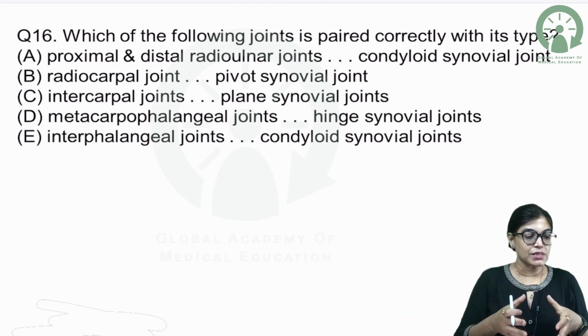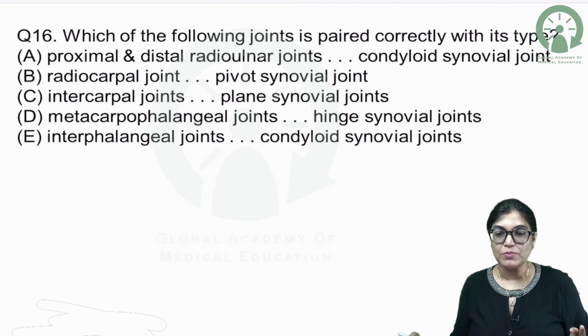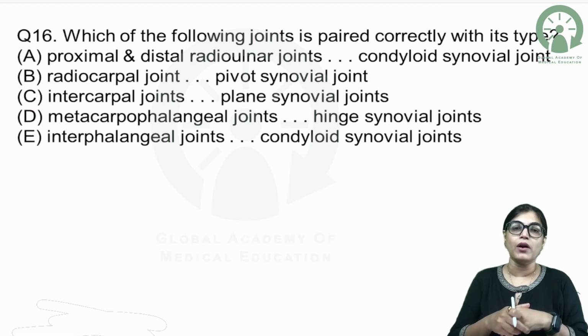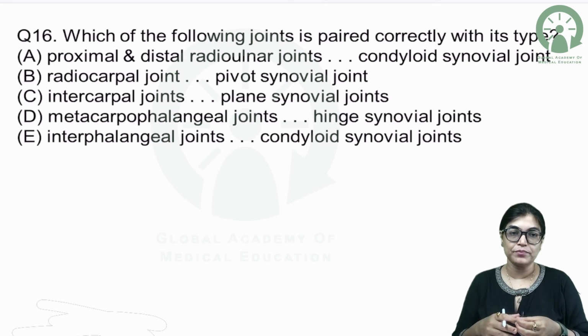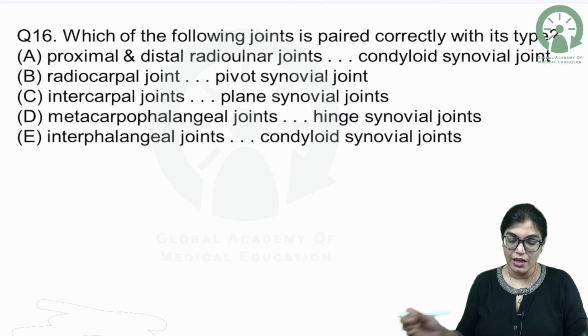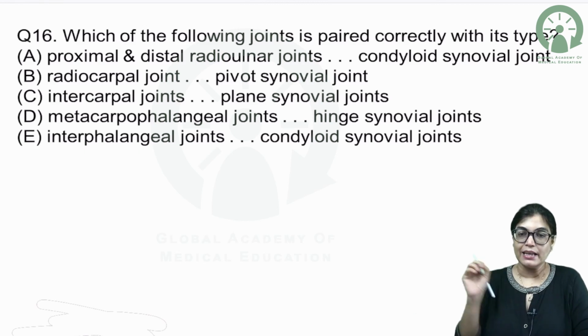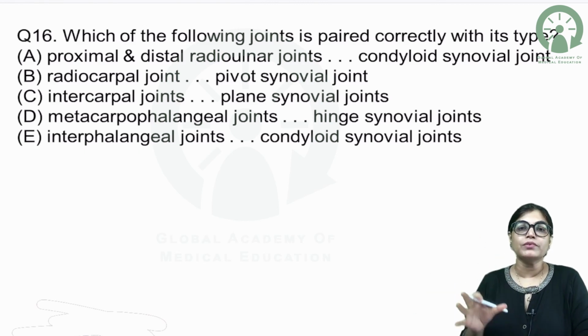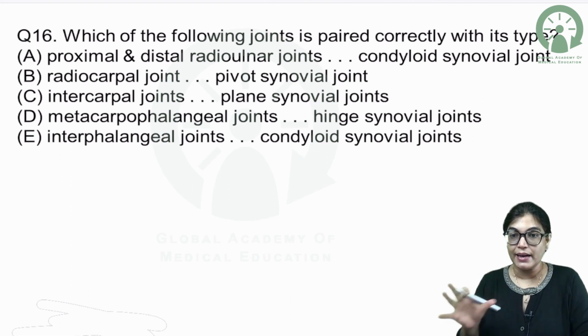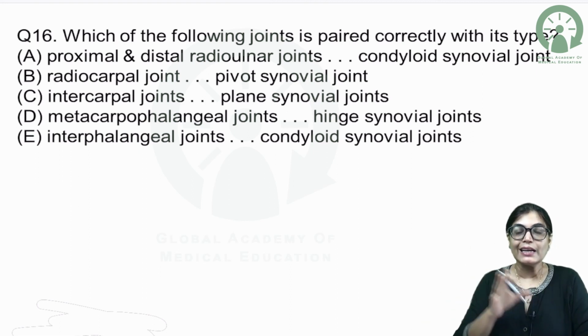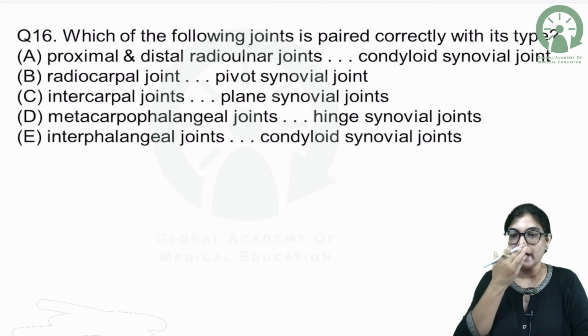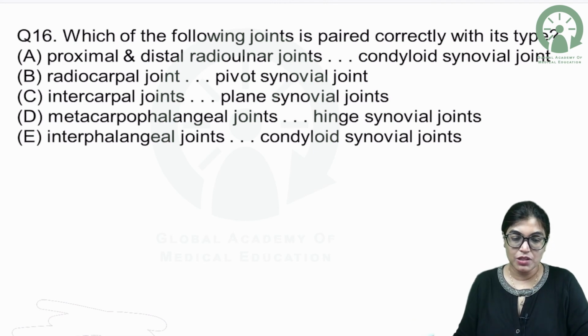So this MCQ is again a match the following type of MCQ, and you should mark the odd man out, which is not correctly matched in this condition. Which of the following is not correctly matched with the type? So we have to see the odd man out here. Which of the following is correctly matched? Most of the options given to you are incorrectly matched, and you have to correctly match the joint and the type of the joint. Question number 16.